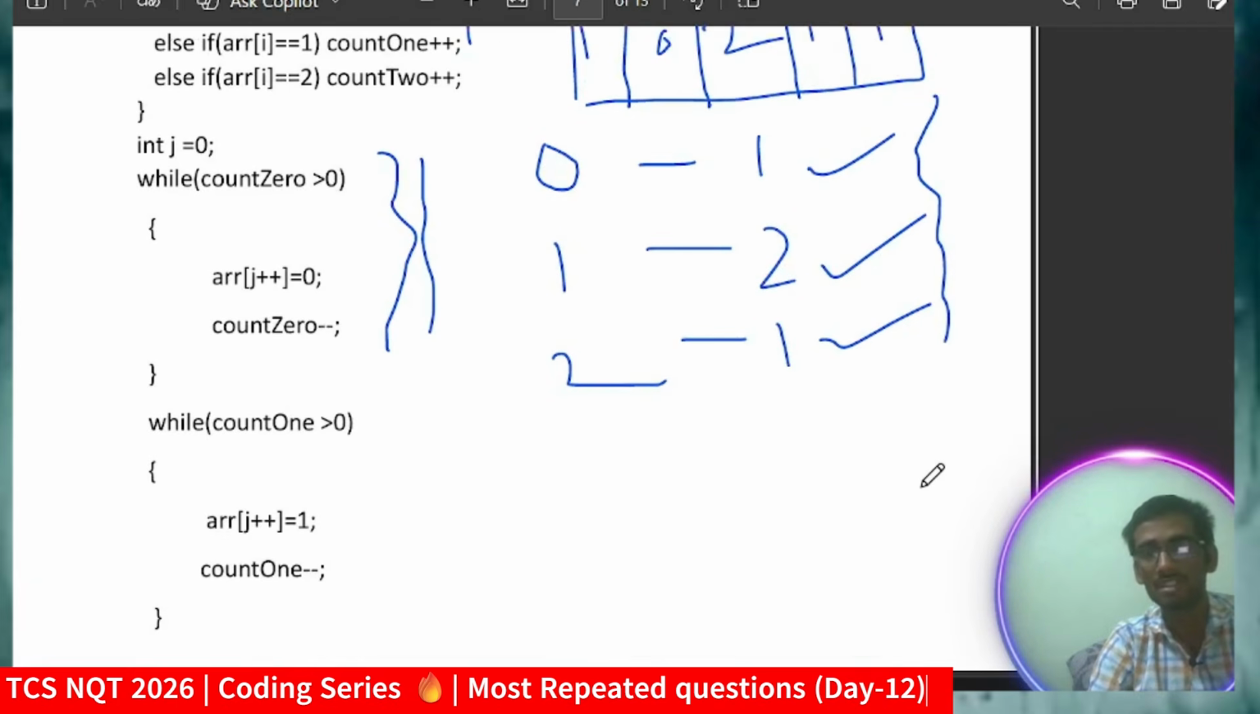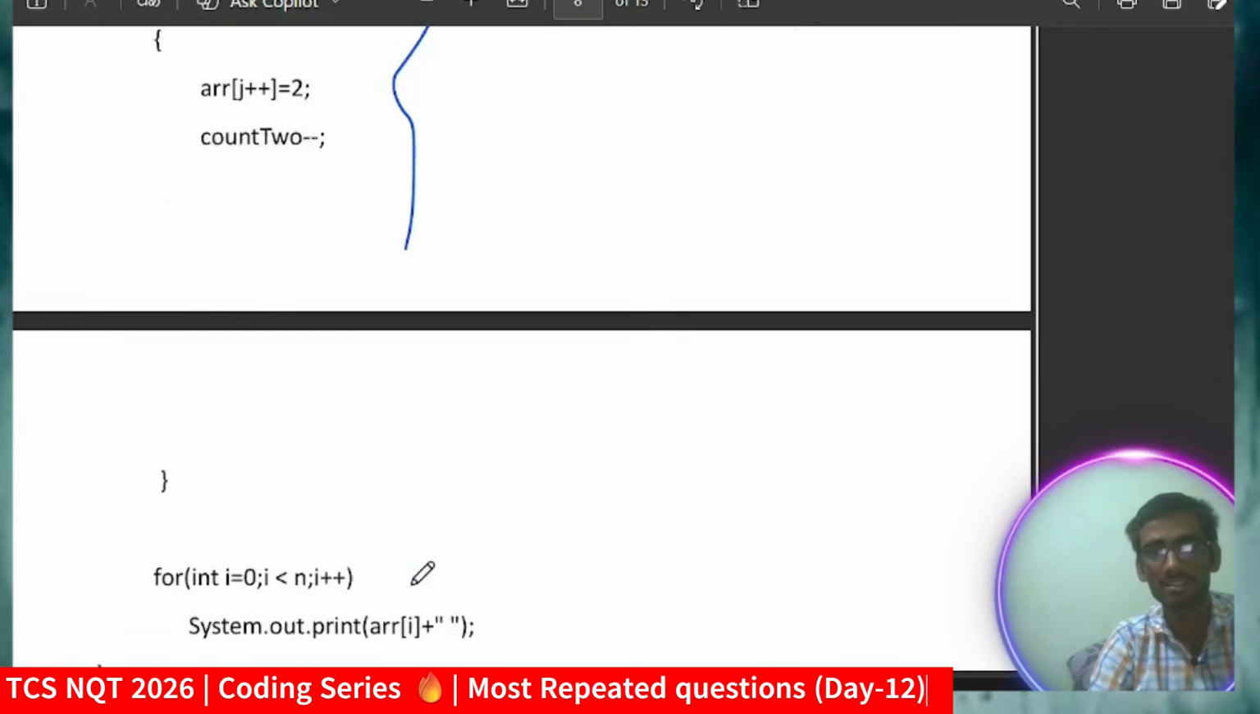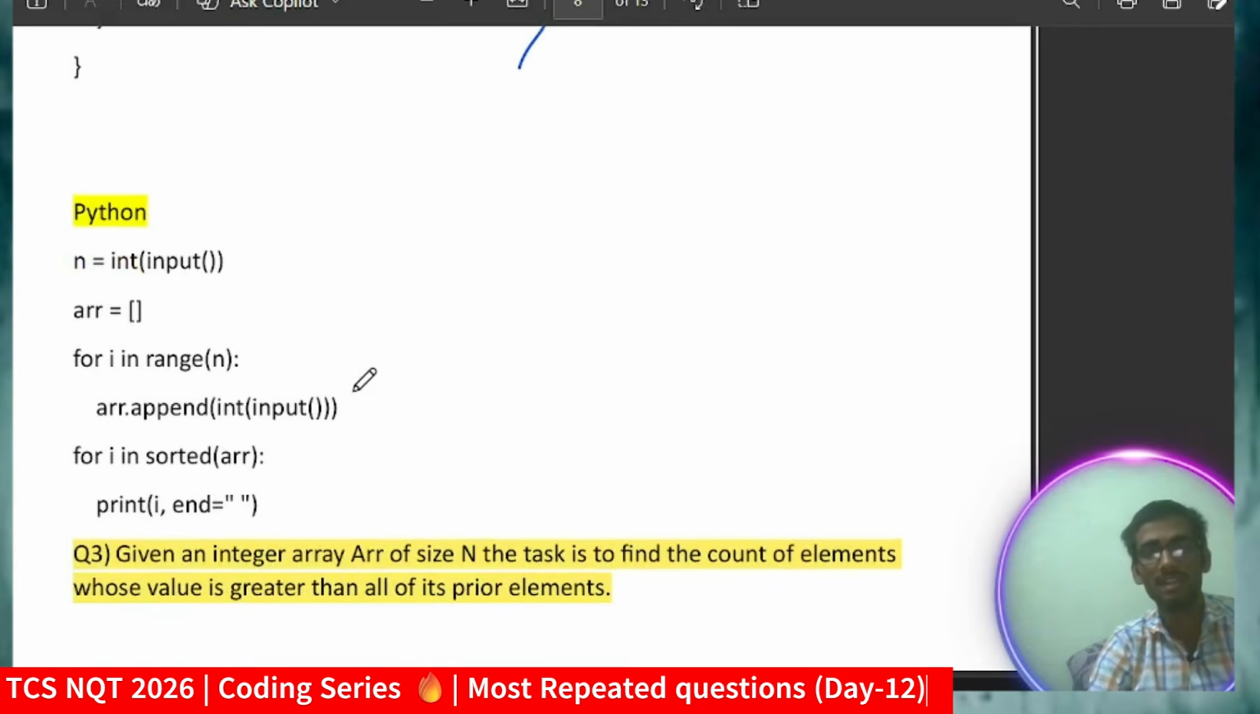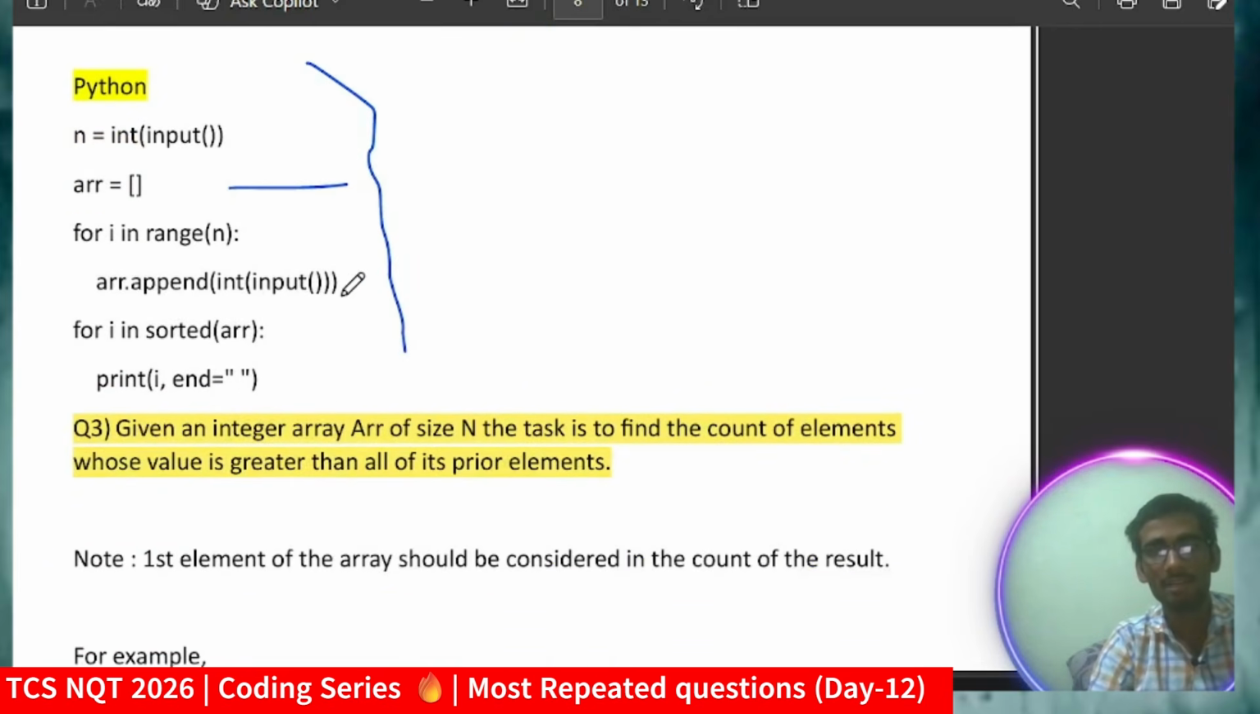Now I will store all those values back in our array. You can also do that, and otherwise you can apply the same logic. So I hope you got it. Coming to the Python solution, Python has much shorter code: just taking the input and I will append all those values.